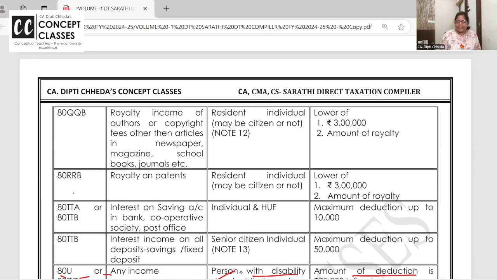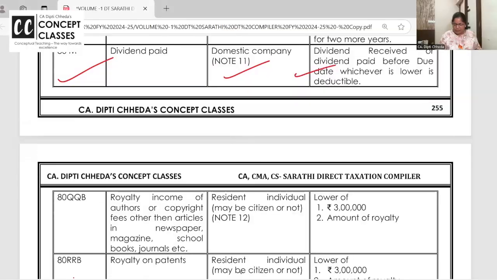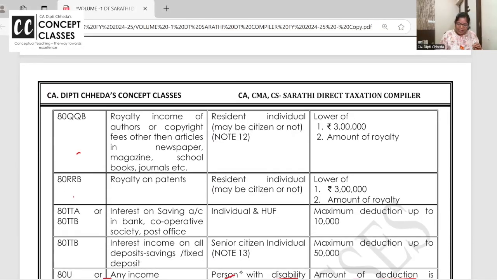80QQB and 80RRB. This one is left, dear students. 80JJAA I will take later. 80QQB and 80RRB, these two are related to royalties. Whatever is the royalty income is taxable in income from other sources, and up to 3 lakh you get a deduction here. 80QQB is royalty as an author, other than articles, newspapers, school books and all, then you will not get a deduction.